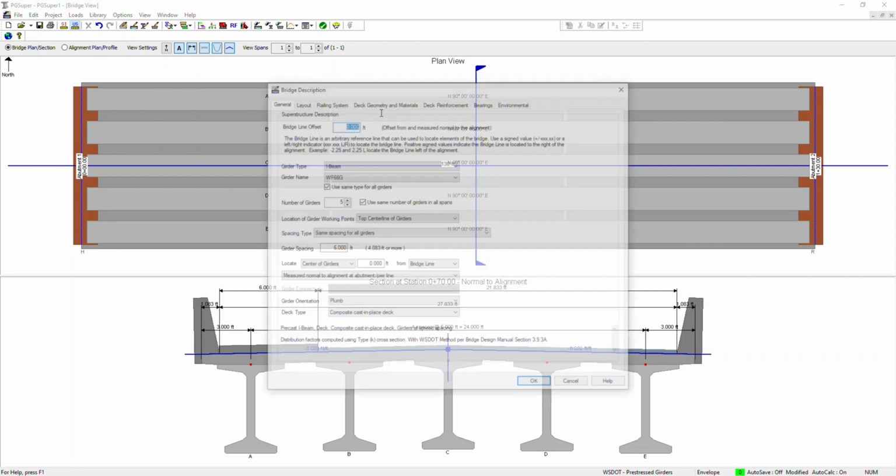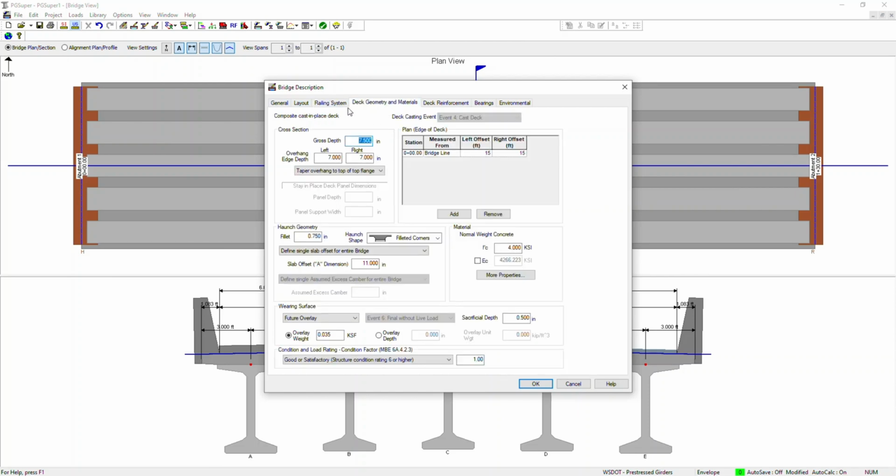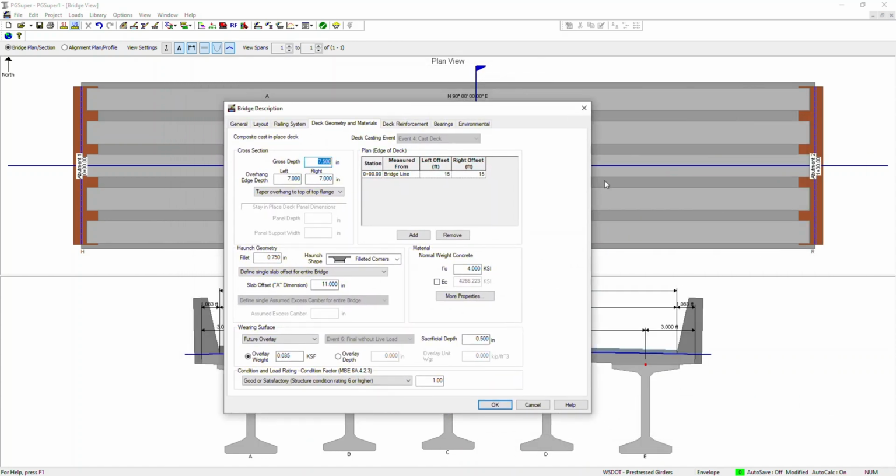Let me go back to the railing system, and let me remove this sidewalk for now. Then there is another option of deck materials and geometry. This is the portion where you will input your deck information.